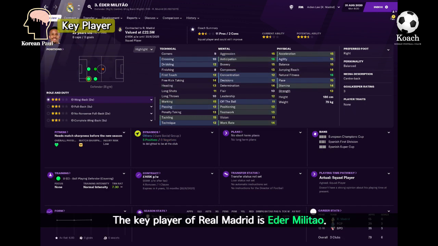The key player of Real Madrid is Eder Militao. Real Madrid may lead the match in the second leg, but it's hard to think that Real Madrid, who don't have enough stamina, will have a lot of open chances. Real Madrid's best set-piece option is Eder Militao, except Sergio Ramos. It is also important for Eder Militao to maintain a sense of stability in the defense, as he is a style of player with many remarkable mistakes.